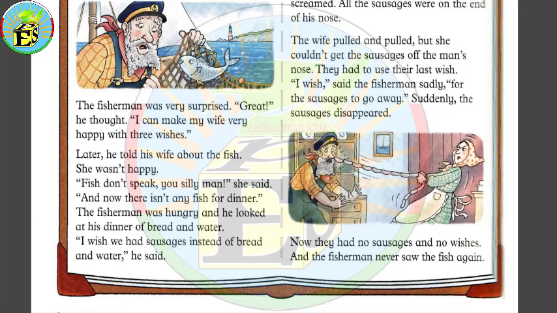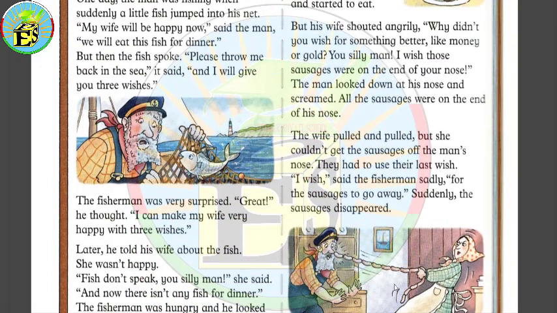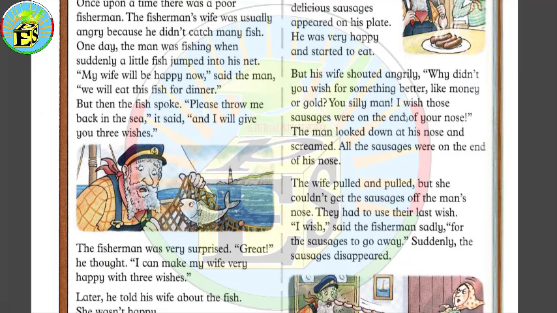The last 2 words that we have are wish for and pull, and we can find the word wish right here. I wish we had sausages instead of bread. And he got 3 wishes, so we have the word wish 3 times within the story. Okay, it's right here. His wife said, I wish those sausages were on the end of your nose. And the last wish is here. I wish, said the fisherman sadly, for the sausages to go away.